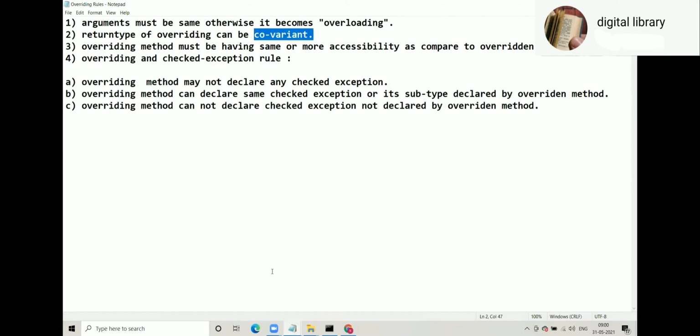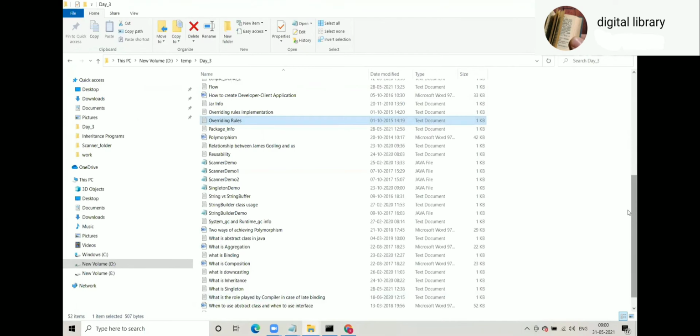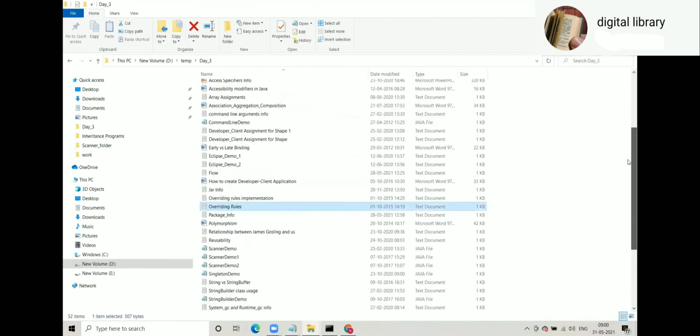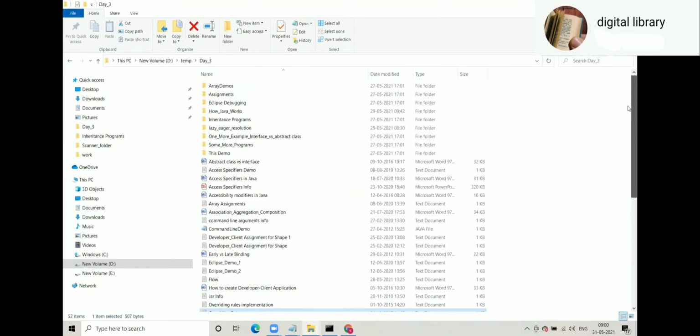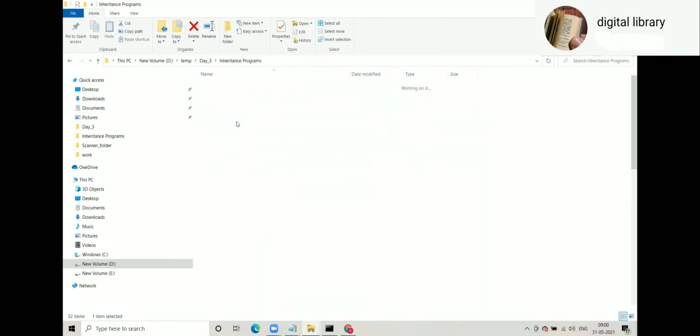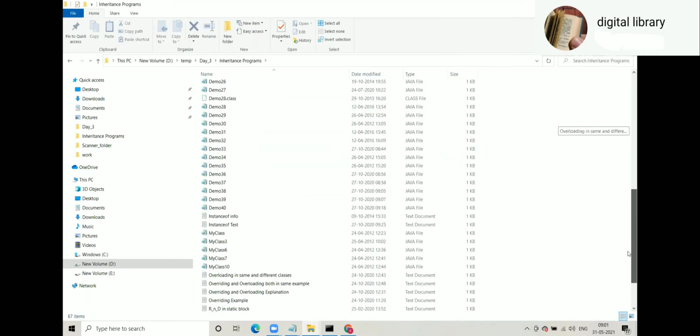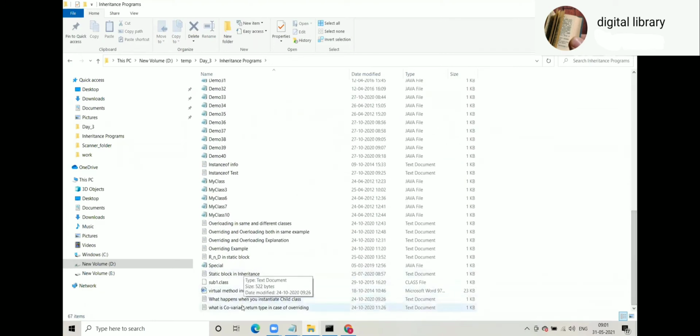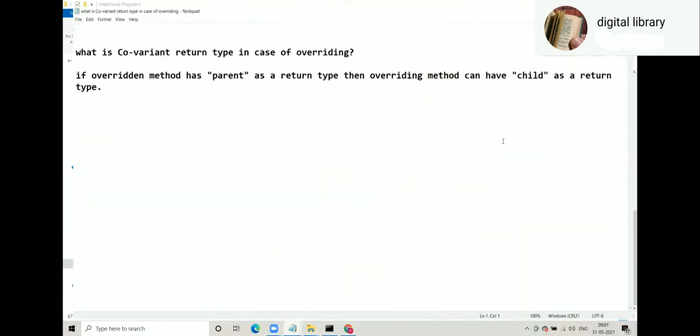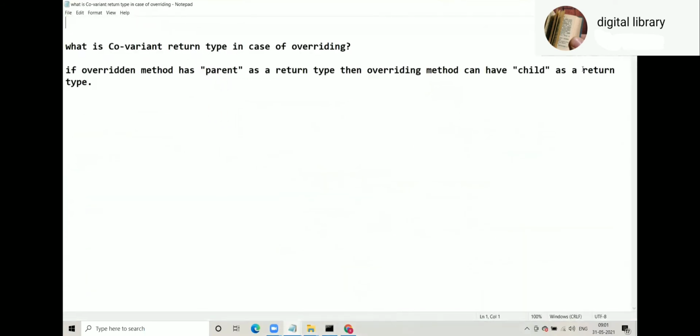First of all, I would like to show you the definition of covariant. What do you mean by covariant return type? That is there in the inheritance programs folder. What is covariant return type in case of overriding? First read that. Then I will give you example.